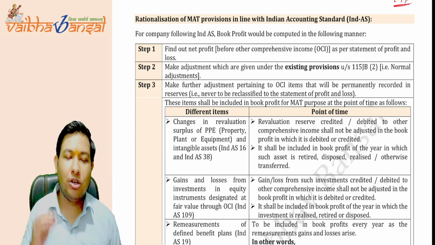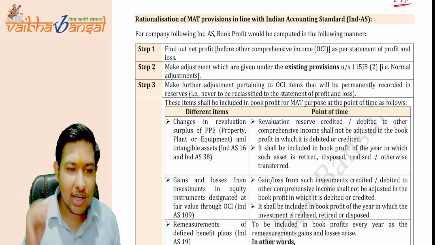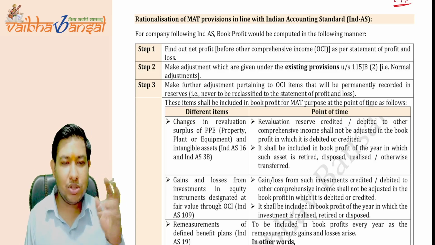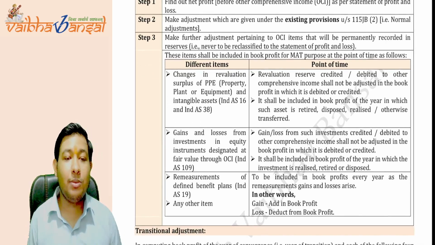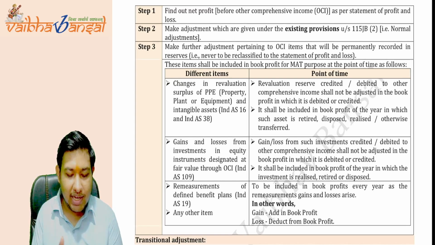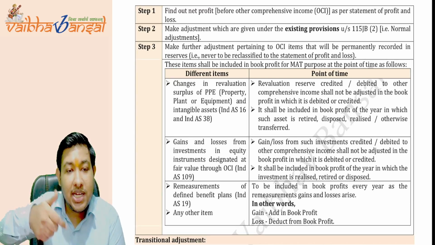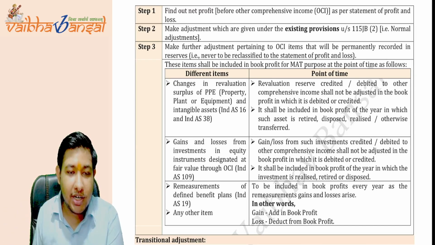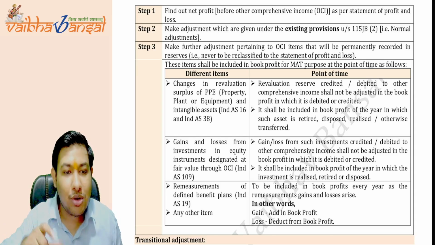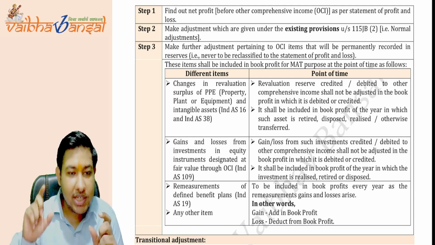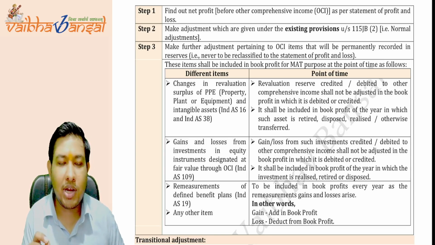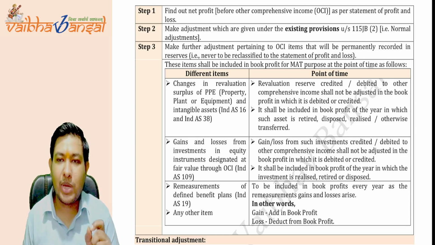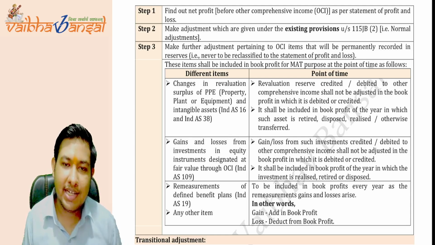Then step 2, do all the adjustments as we have studied just earlier. Do addition, do subtraction as we have said. These are the two steps. Now what is the third step? The government said there is some OCI that will not be reclassified to the P&L account. You have studied OCI not reclassified to the P&L. These kinds of OCI will have some impact. What is the impact? Under Ind AS 16 or Ind AS 38, Ind AS 16 is of PPE and Ind AS 38 is of intangible assets.